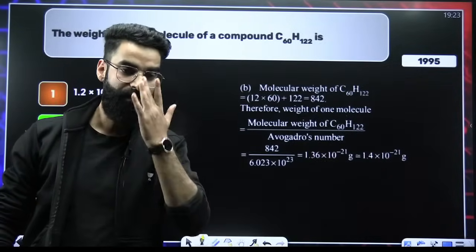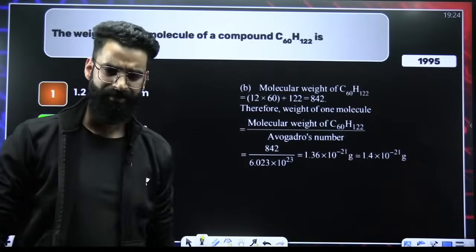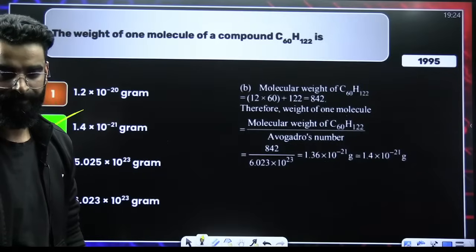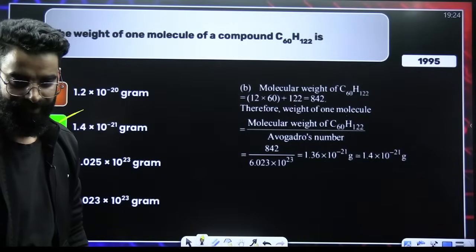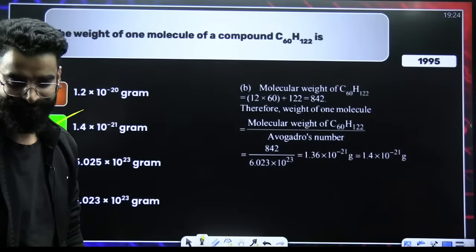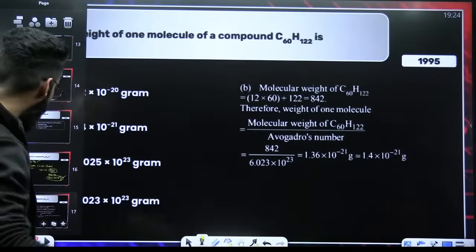If you had seen my marathons for the mole concept, my dear students, you would be easily solving this question. But you don't seem to be 29. I know that, unfortunately. I can do nothing about that. Let's talk about my age afterwards.